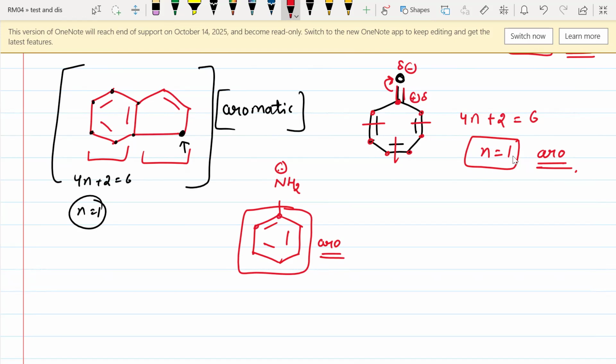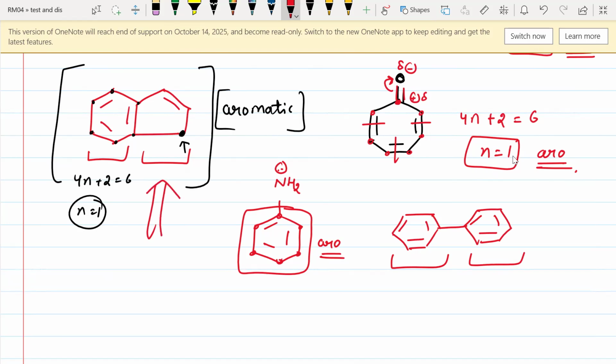We will only calculate 4n plus 2 inside the ring. We will only check the 1, 2, 3, 4 conditions inside the ring, not outside the ring. So this compound would again be an aromatic compound. Suppose we have two cyclic rings which are attached to each other via a single bond. There are two different cyclic rings, one on the left, one on the right, and they are attached through a single bond.